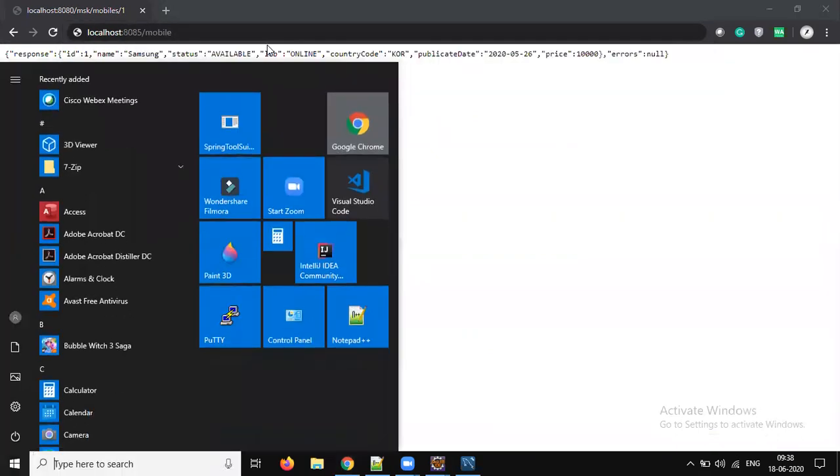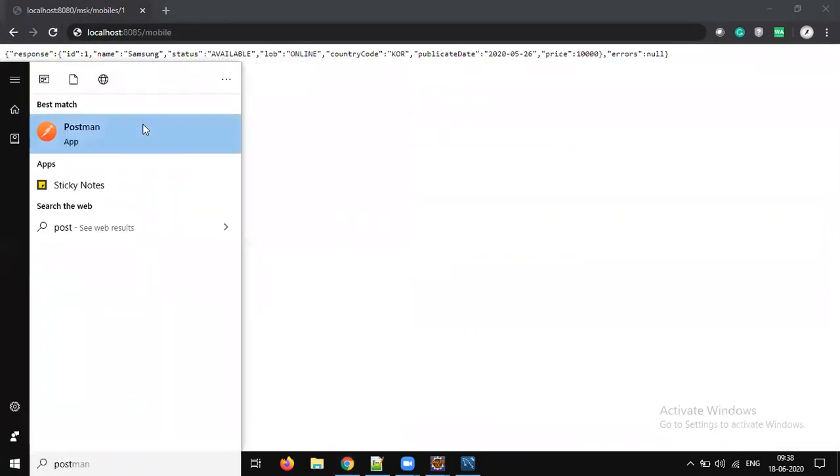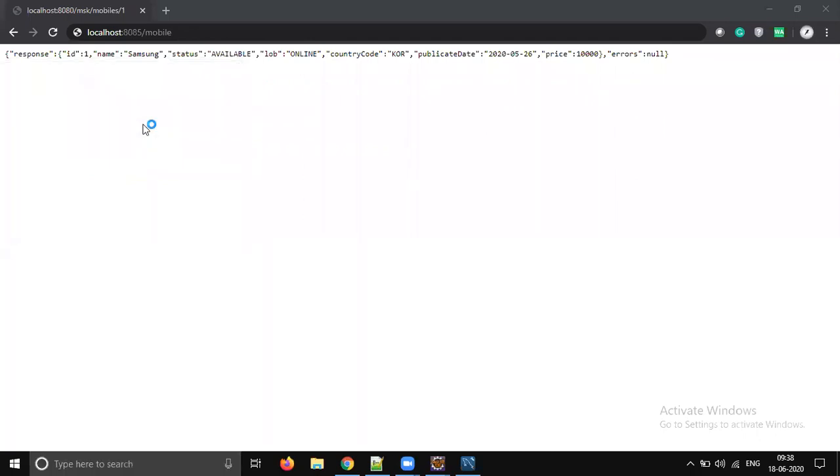Okay, I think first we need to create the token, right? So we need to create the token and we need to send the token. So I need Postman. From the browser we cannot do those things. So let's open the Postman.